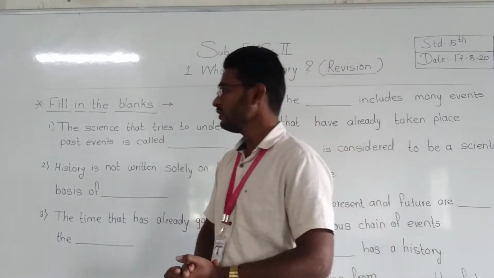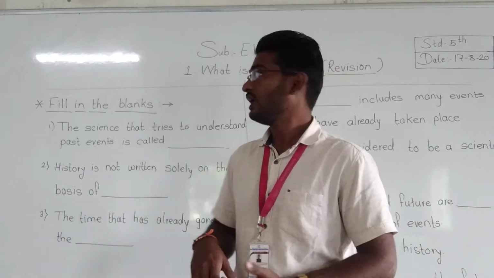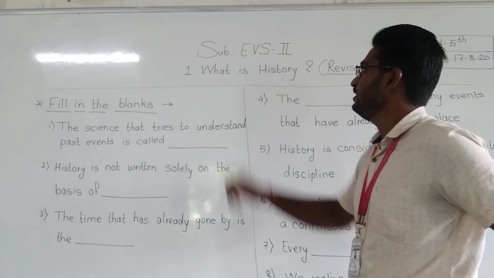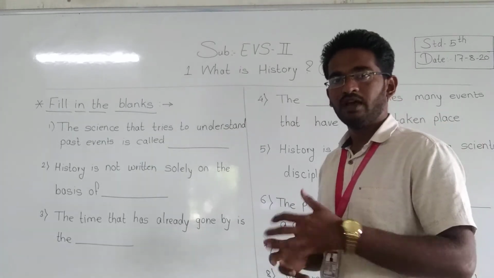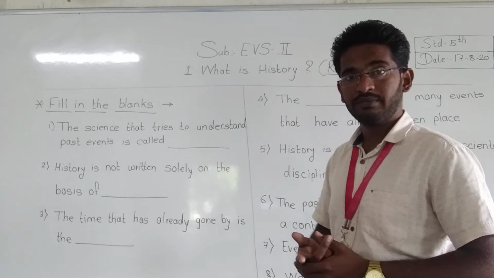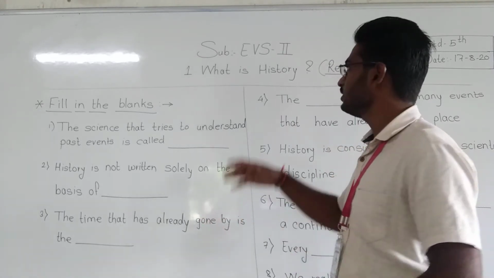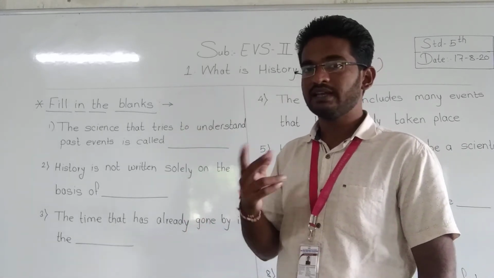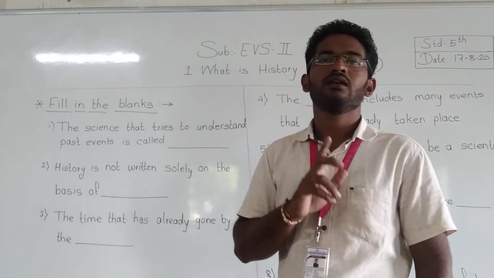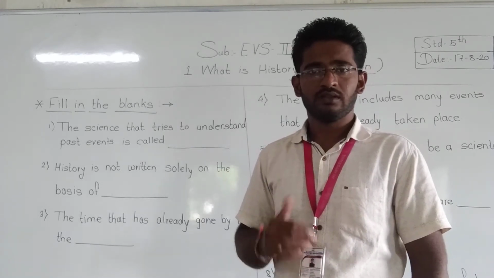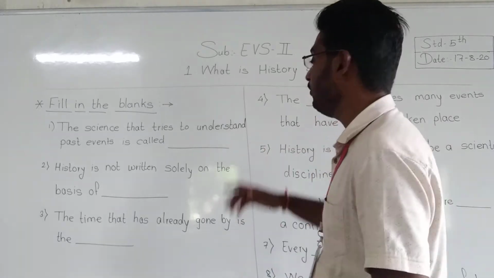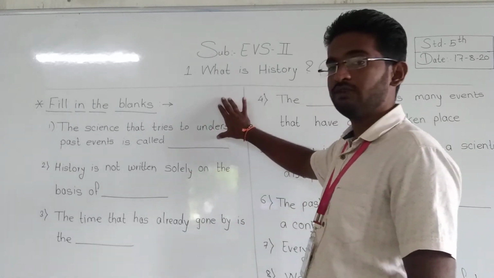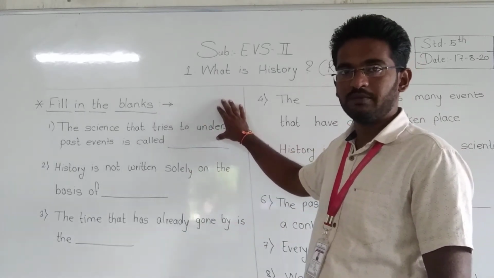So today we are going to start revision again of chapter number 1. Our first chapter is What is History. This chapter we have completed already. Revision also once we have completed. Now this one is the second revision. How are we going to conduct it? We are going to take question answers. In the second revision I revised that chapter again, but now in the third revision I am going to take question answers here. These question answers will be helpful for your unit test exam.